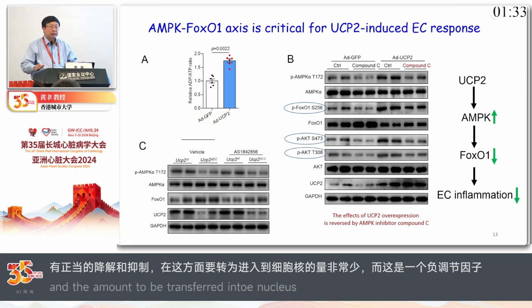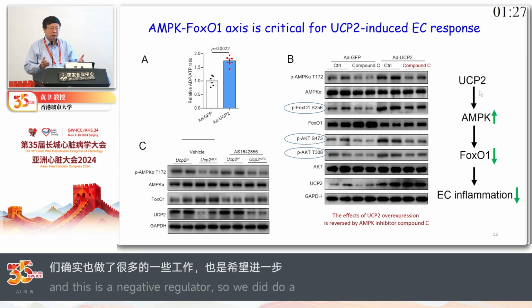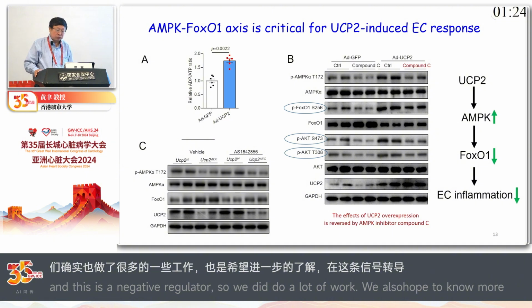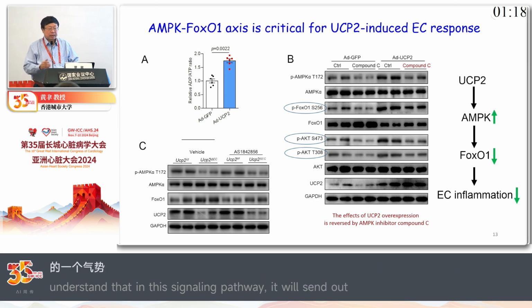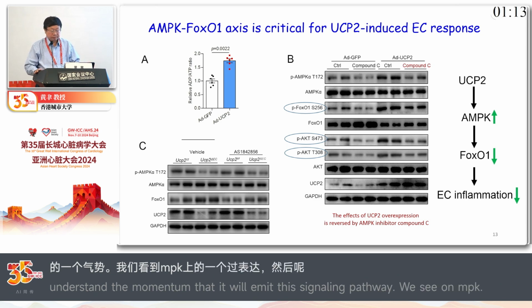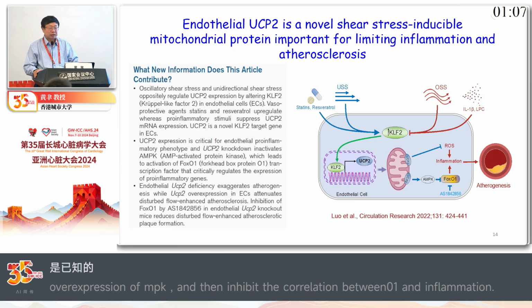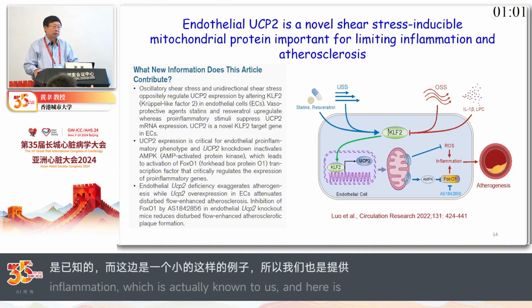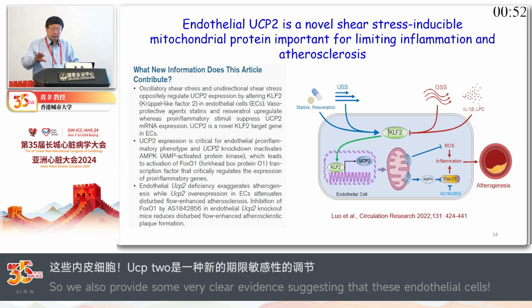So we did quite a lot of work to figure out how these things might work. In the end, in this signaling pathway, suppression of UCP2 in endothelial cells somehow is able to decrease AMPK and then increase FOXO1. FOXO1 is known to be associated with inflammation. So just in seconds, to make a small summary here: I think we provide very clear evidence showing that endothelial cell UCP2 is a new mechanosensitive regulator of inflammation, even though it is situated in the mitochondria.